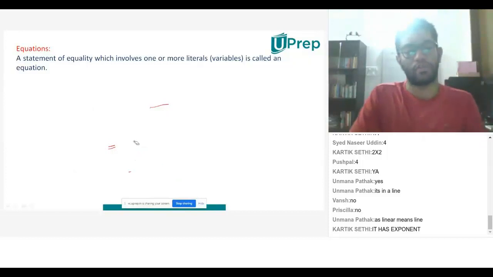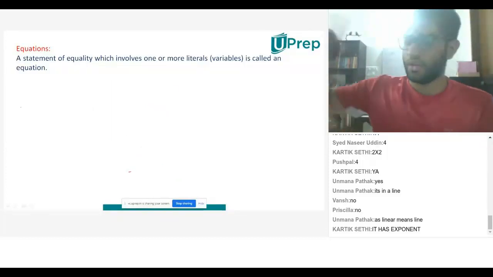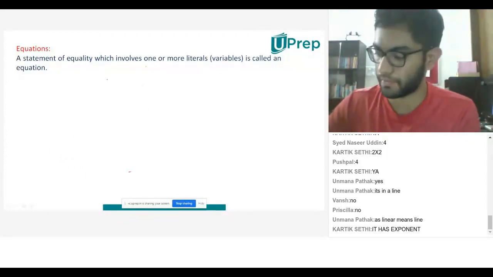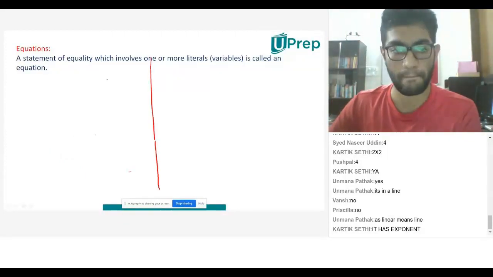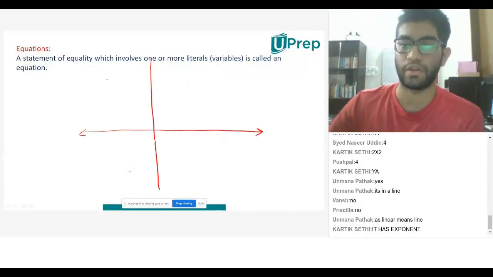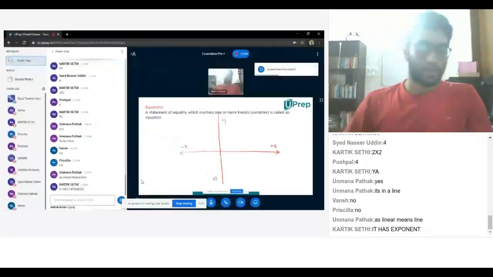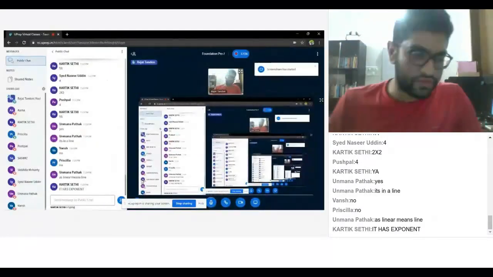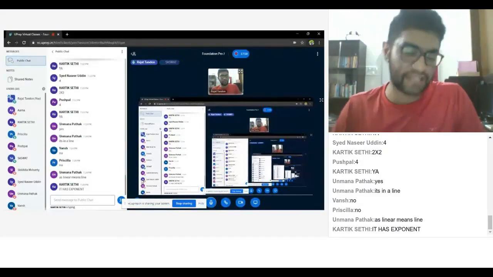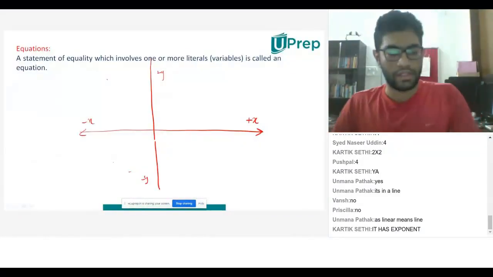Look at what I'm going to put here. You know what I've just drawn? I've drawn an x-axis and I've drawn a y-axis. Yes, sir. A graph.